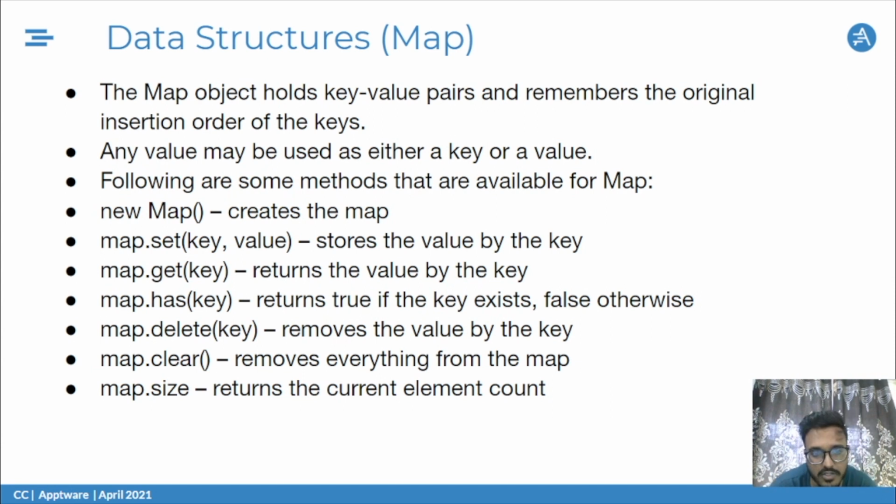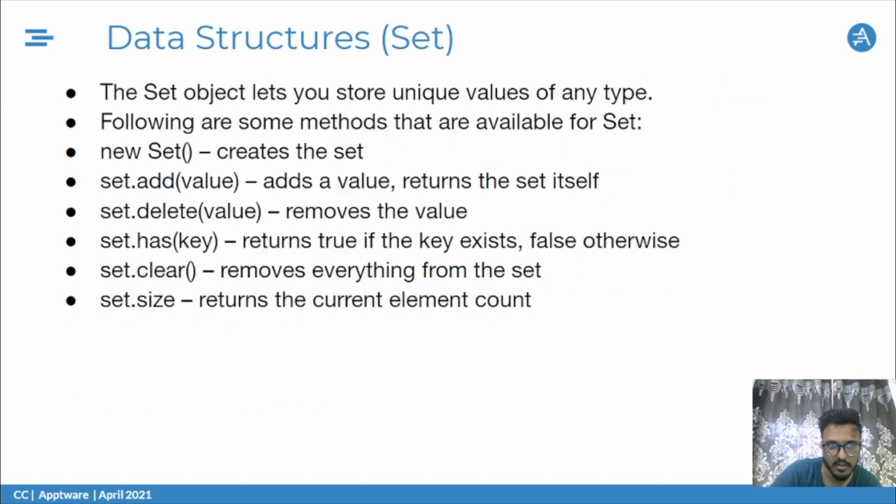Map.has checks if that particular key exists or not, so this is a boolean return, true or false. Map.delete removes the keys. Map.clear will clear everything that is part of that map object. And map.size will return a count of how many elements are present in that particular map.